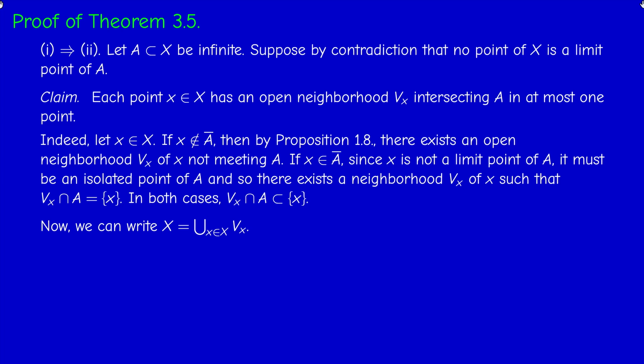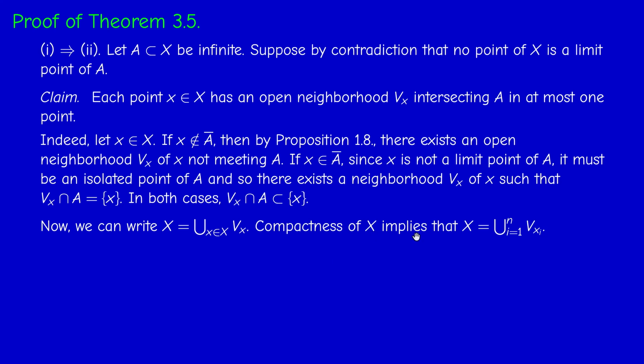Now we go back to the proof. So indeed, we can write X as the union of all these neighborhoods V_x, x in X. This is easy, so how do I prove that? Double inclusion. We encountered such a thing earlier. Each V_x is in X, so the union is in X. And conversely, we take, let us say, an element a in X. Then a is in V_a, so a is in the union. So this is really trivial. So the collection V_x, as x varies in X, is an open covering of the space.